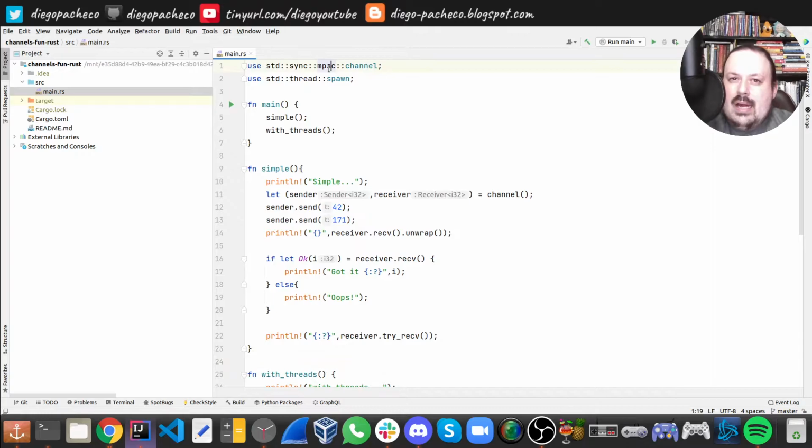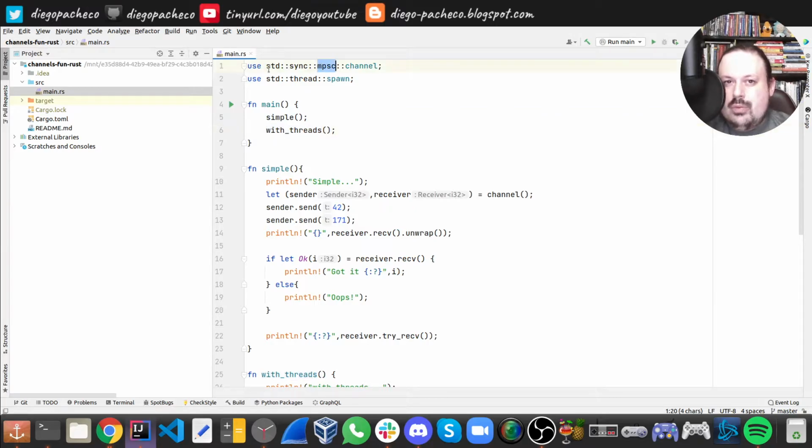Channels are called MPSC, multiple producer, single consumer. You might have heard about this in Kafka as well. People also do MPSC there. So it's like a river. You have several things going to one place, but then it's consumed by one guy only. So we're gonna do it two ways: a simple way and then using threads.